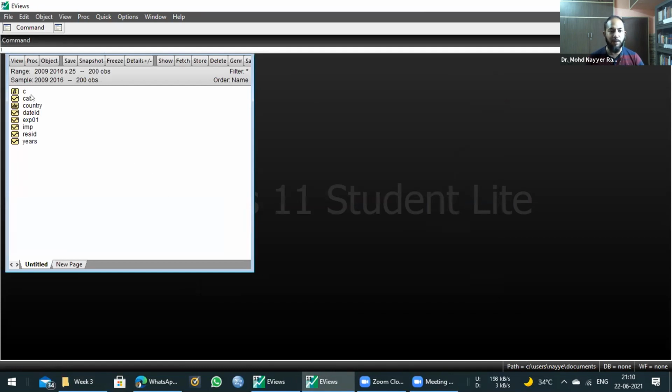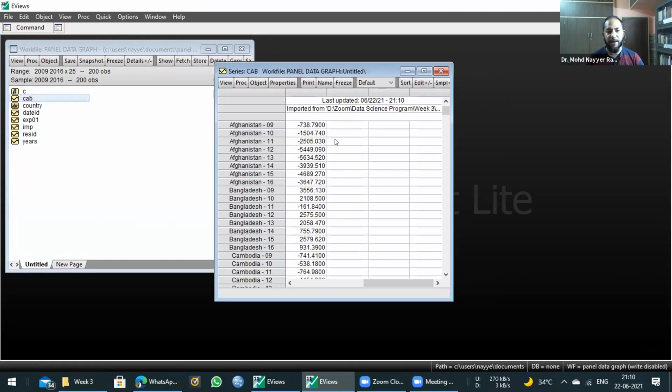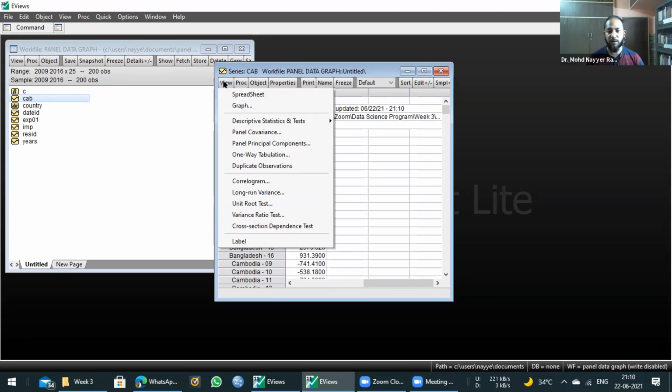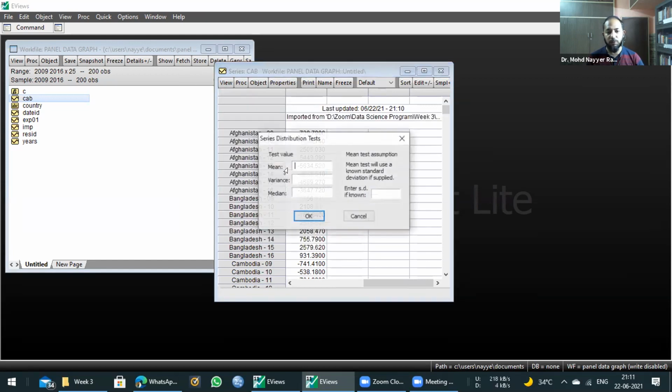Now you see, if we open one series, suppose I open current account balance. Now this current account balance is one variable, the panel data, and we have several countries in it. So how do you reach that particular point? You go to View, then descriptive statistics, and you will get equality test by classification. You will get simple hypothesis test. We have already seen simple hypothesis test in one class. I had demonstrated it briefly.